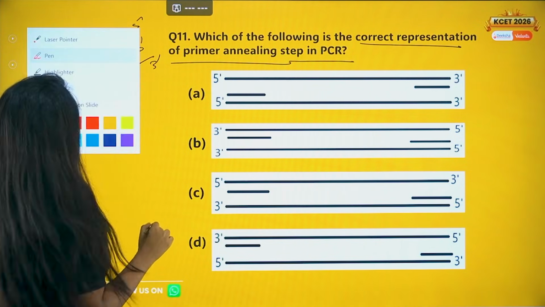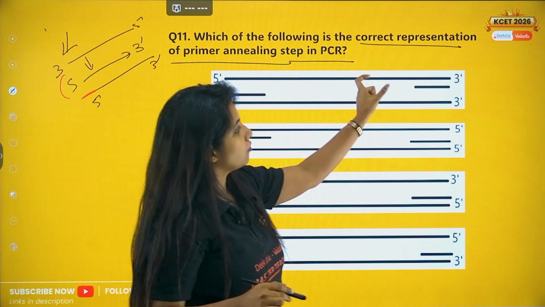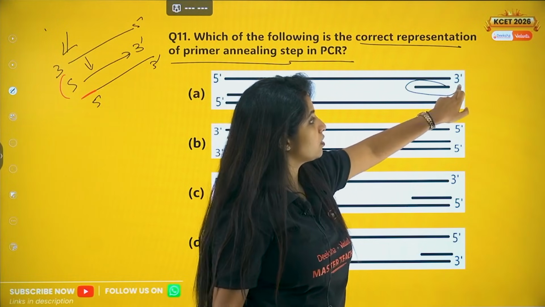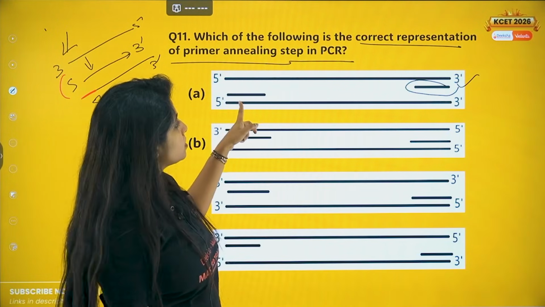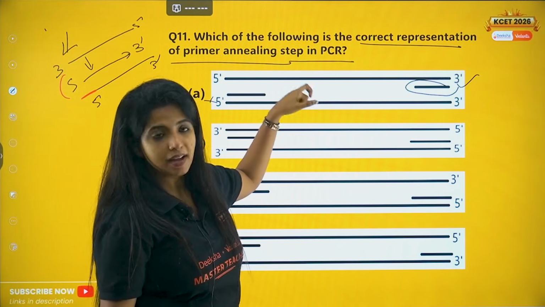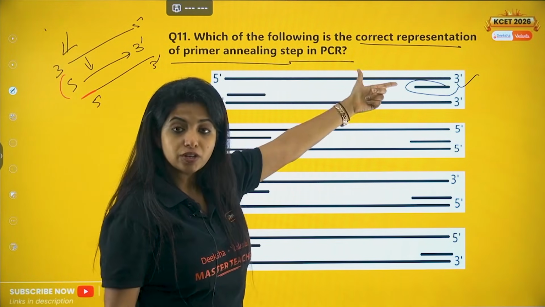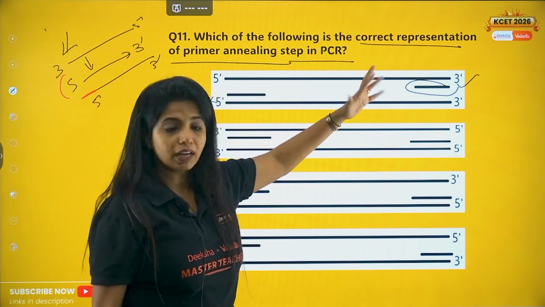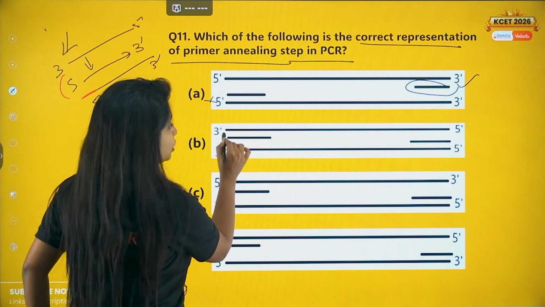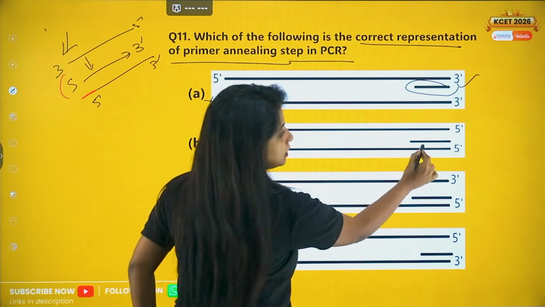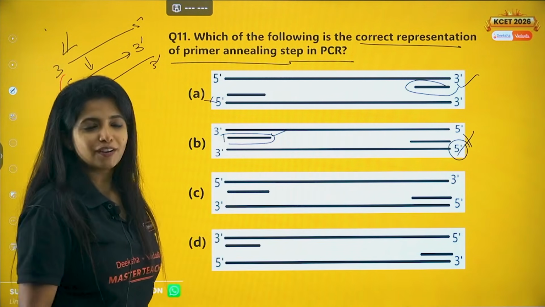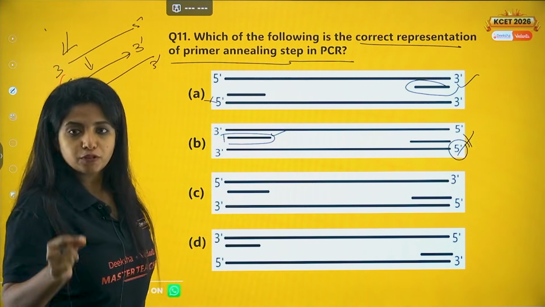Fine. So over here we have to find where it is attached. So 5' 3' is given and the primer is attached in the 3'. This is correct. But if at all you see, this is wrong. And also both of these strands are in the same direction. That cannot happen. One strand will be in 5' to 3', another one will be in 3' to 5'. Opposite. Okay, here 3' and 5' is there. In the 3' position, this particular primer is added. This is correct. But here it is not. It is added in the 5' position. So this is wrong.